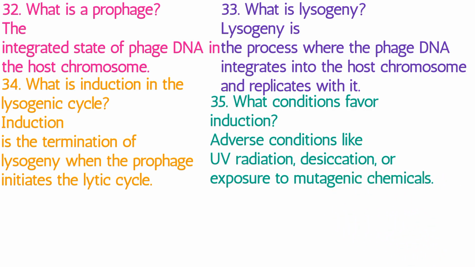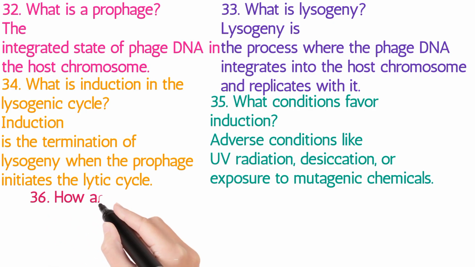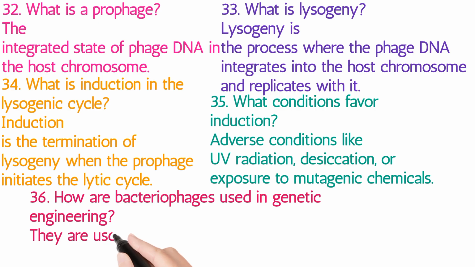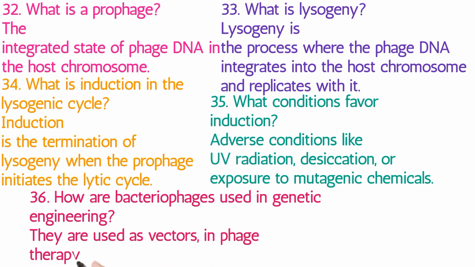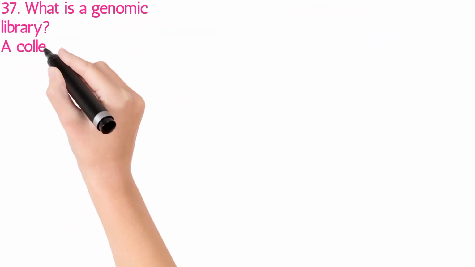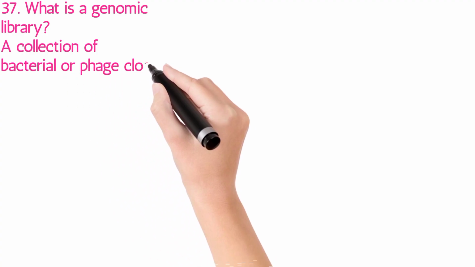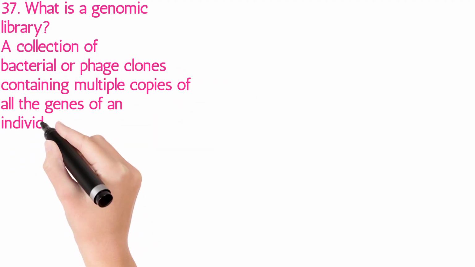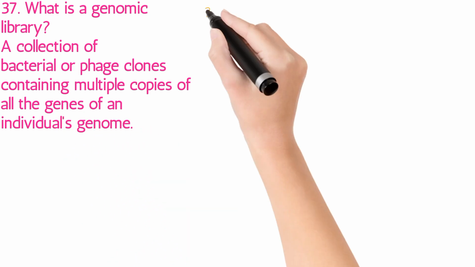Bacteriophages in genetic engineering. 36. How are bacteriophages used in genetic engineering? They are used as vectors, in phage therapy, and as drug delivery vehicles. 37. What is a genomic library? A collection of bacterial or phage clones containing multiple copies of all the genes of an individual's genome.